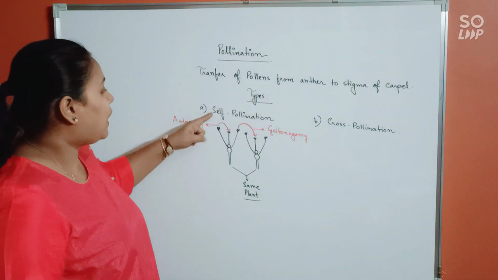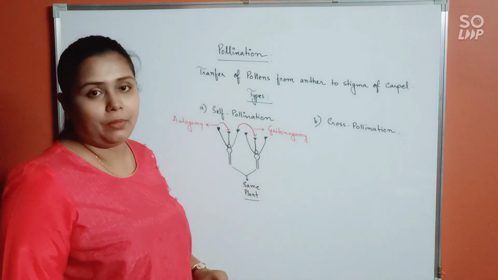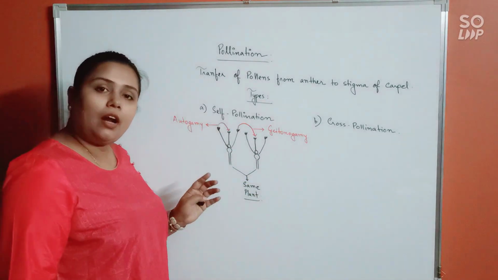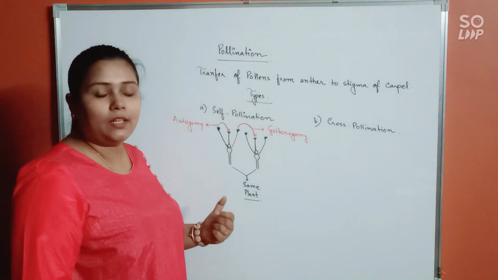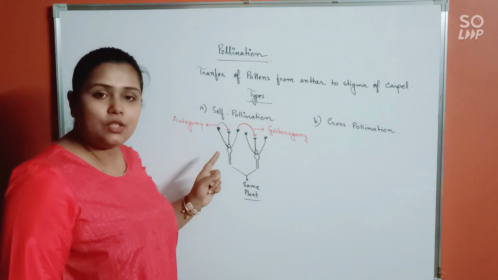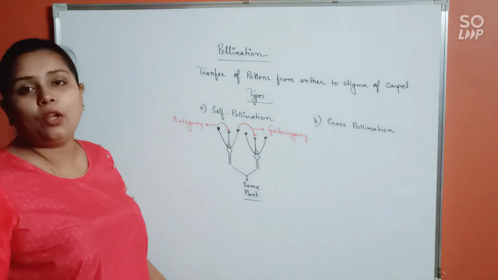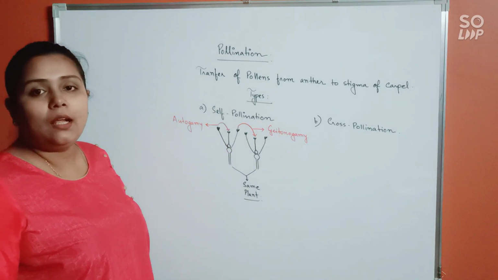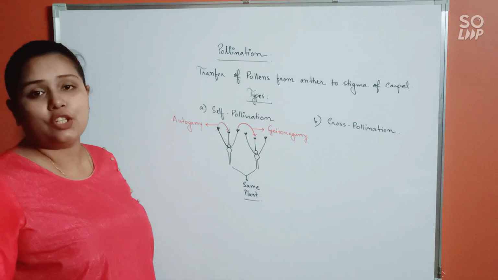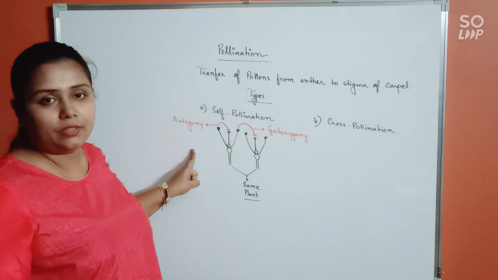Alright, so self-pollination can be of two types, autogamy and geitonogamy. In autogamy, there are certain benefits for the plant, like here pollinating agents won't be required, but in geitonogamy, even if self-pollination is happening, still a pollinating agent would be required. So in that case, autogamy would be favored. Alright?